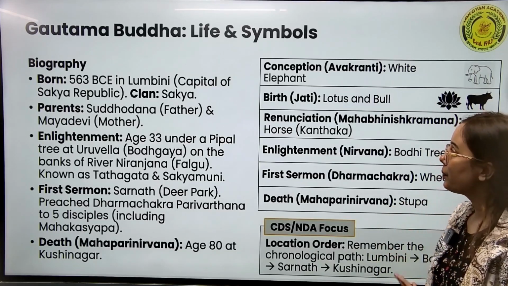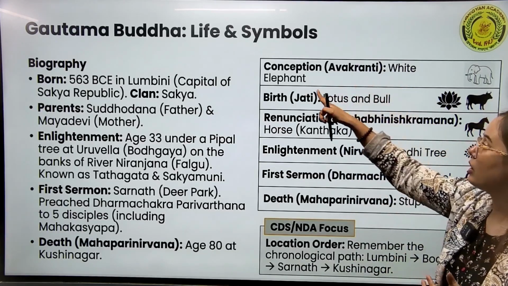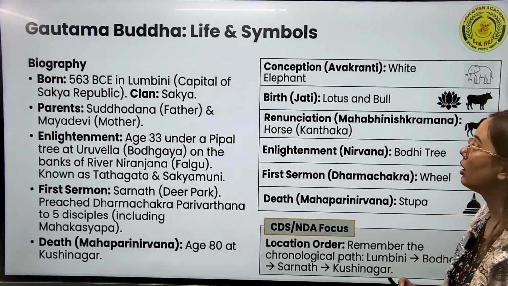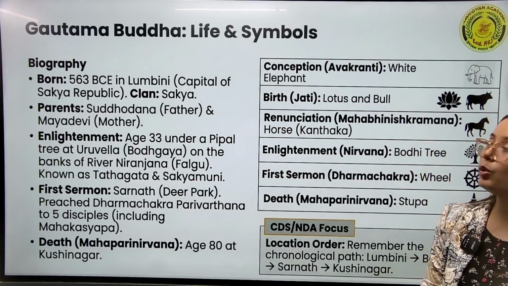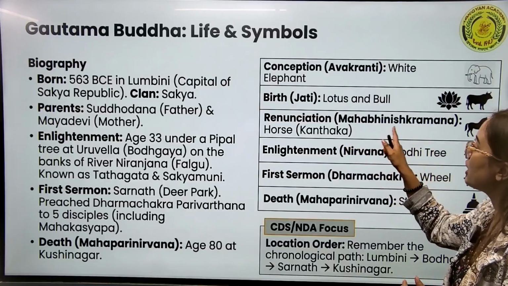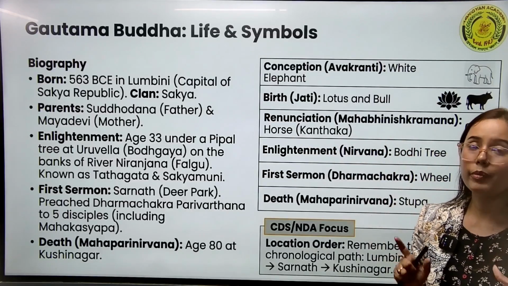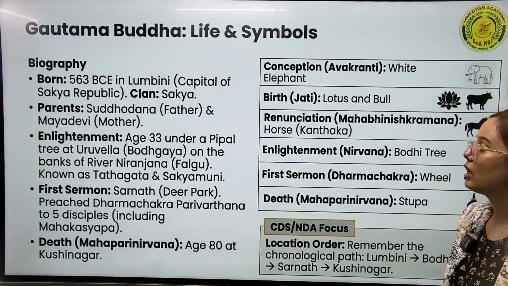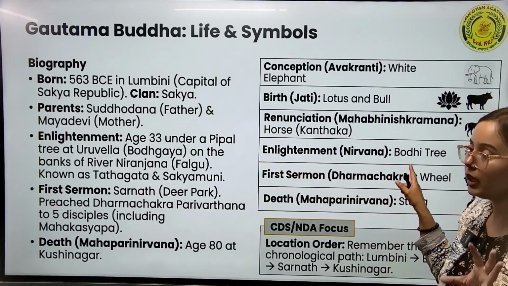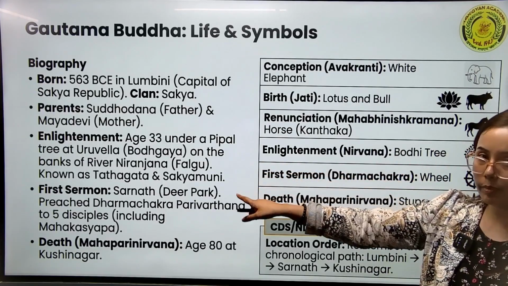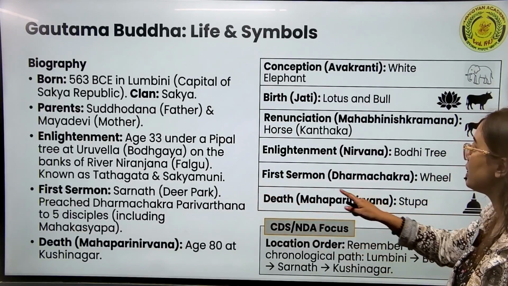Like his birth is associated with a white elephant. His clan is associated with lotus and bull. His renunciation is associated with the horse because he left his home with his horse. Enlightenment, or nirvana, is associated with the bodhi tree, this peepal tree, under which he got his enlightenment.